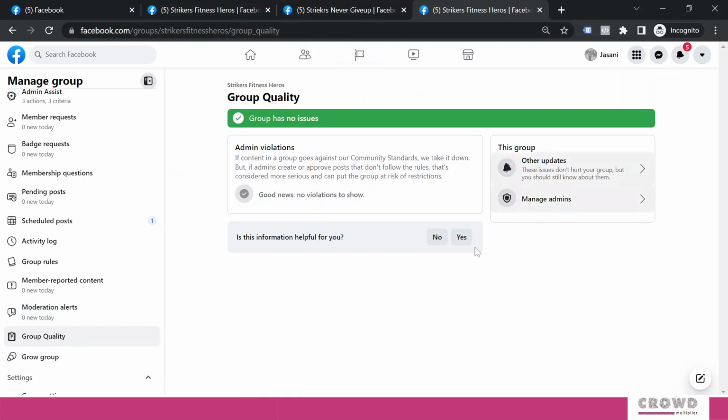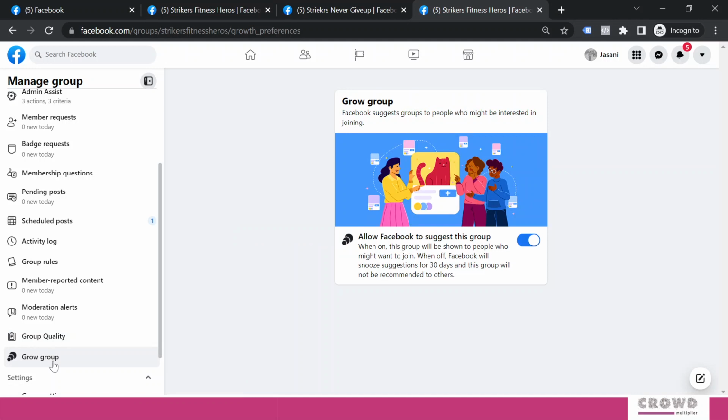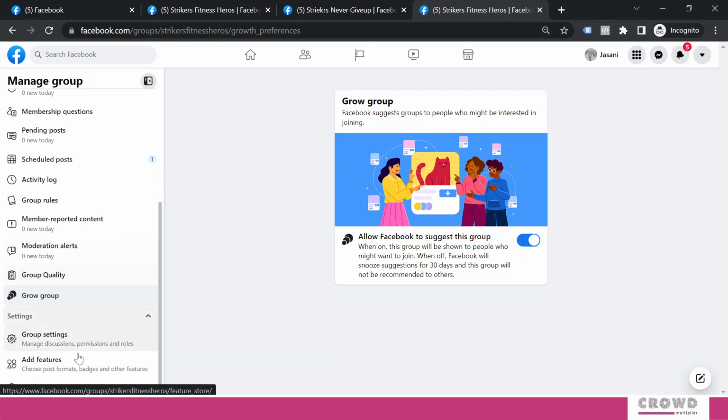Group quality will give you 2 aspects. One is admin violations. If admins are violating any policies set by Facebook, then that would be visible over here. And if any members are violating anything, then that would also be available over here. If we click on grow group, then allow Facebook to suggest this group. We want to grow, so we'll continue with this.